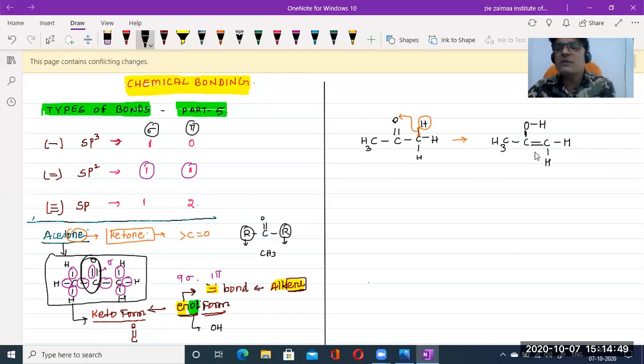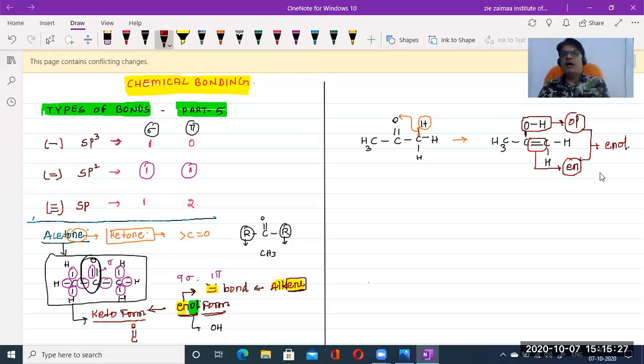Here the double bond is attained. So please don't write the double bond between the carbon and hydrogen, because that hydrogen is not balanced with the double bond. Also, hydrogen always contains only the single bond. So according to this, we got that OH group, isn't it? OH group means -ol, and here between the carbon and carbon a double bond is there. That means -ene. So on combining this, the -ene and -ol, this belongs to what type of form? Enol form. Understood?